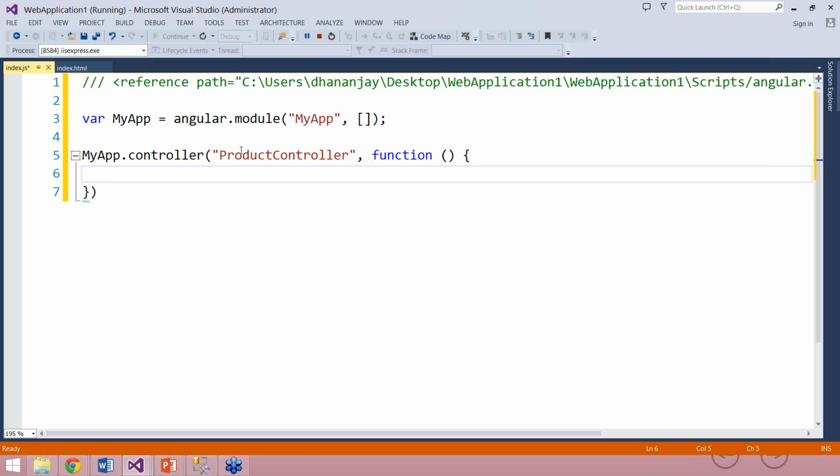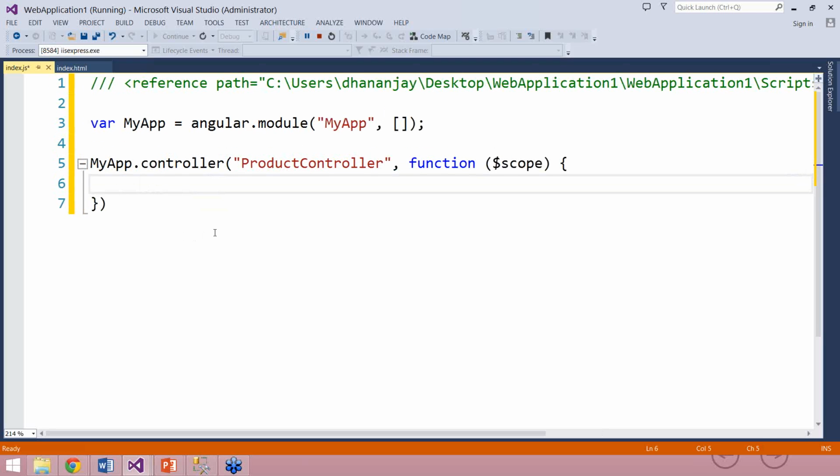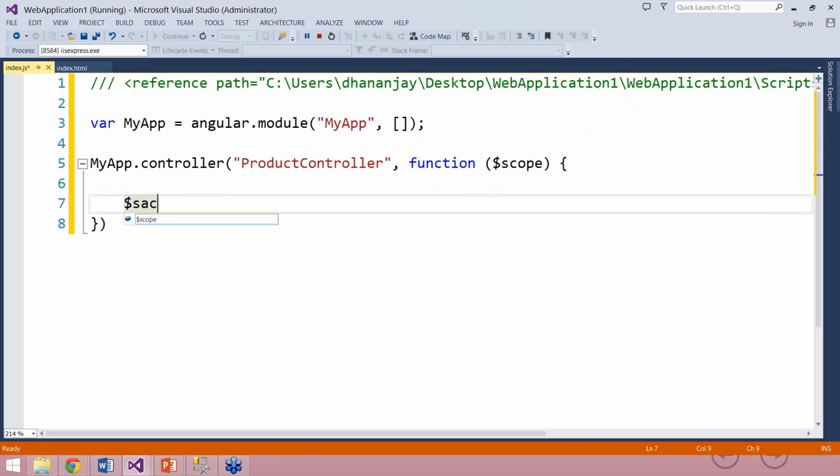I have seen most of the time, at least I use the $scope object because I find that easy to use. If you want, you can use controller as syntax also. Since I'm going to use a scope object, I need to pass that scope object over here. So to create a controller, in line number 5 you can see on your screen that I'm passing the controller name, which is product controller, and then creating a function and passing the scope object in that.